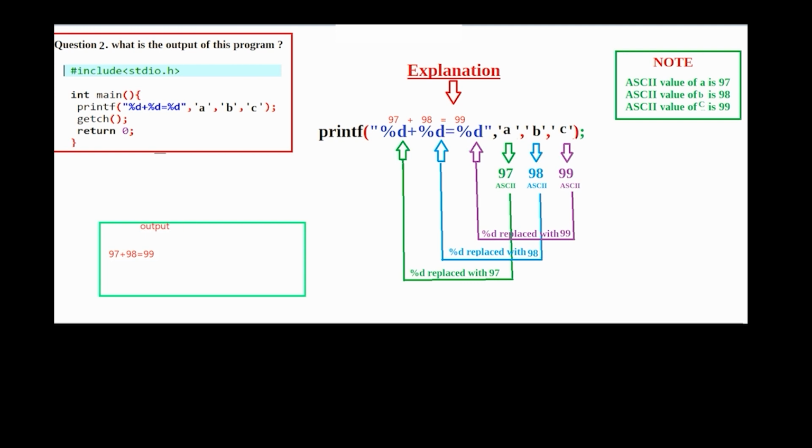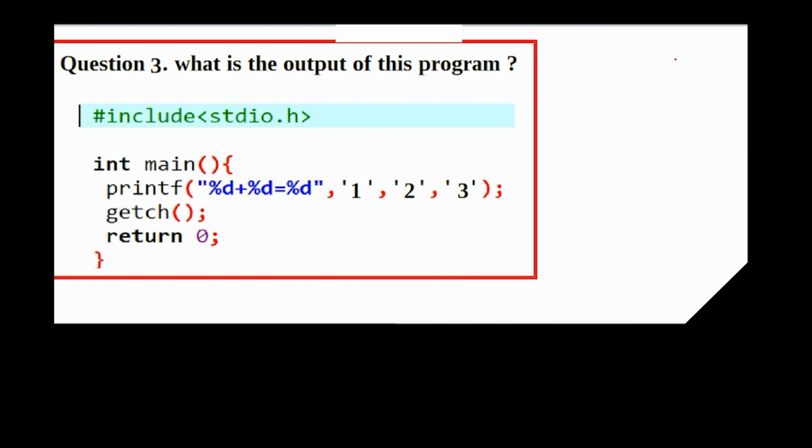Now let's move on to our question number 3. This is our third program, and here we need to tell what is the output of this program. Here the first line is a header file. After that there is a main function, and inside main function there is a printf function. We need to tell what is the output of this printf function. Guess what is the output of this printf?